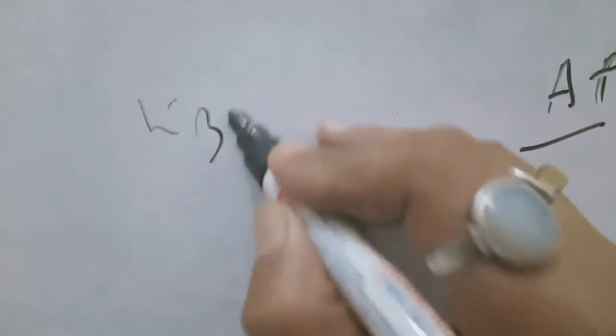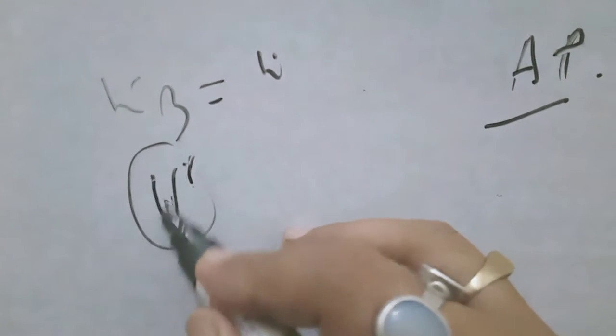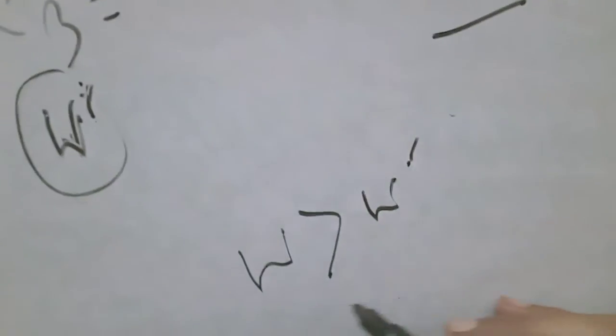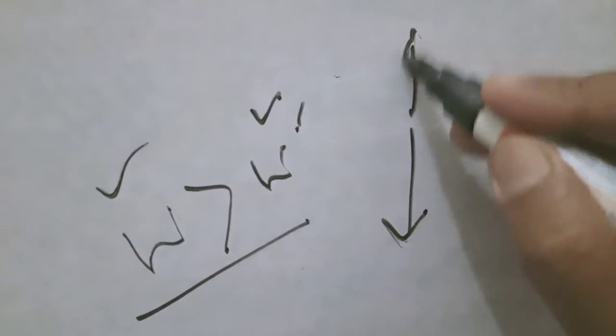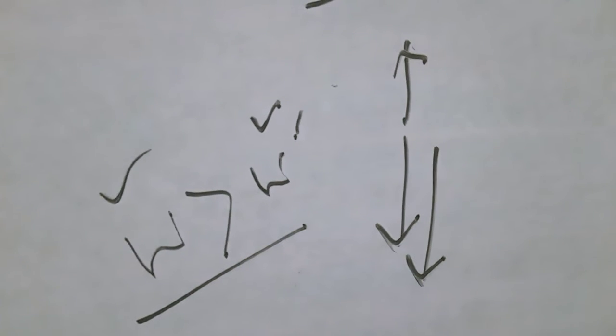Let us consider that W is the weight of the body and W dash is the weight of the displaced liquid, that is, the buoyancy or the buoyant force. When W is greater than W dash, that means the downward force is greater than the upward force, so the net force will be in the downward direction. Here the weight of the body is greater than the weight of the equal volume of the displaced liquid. What will happen? The body will sink.